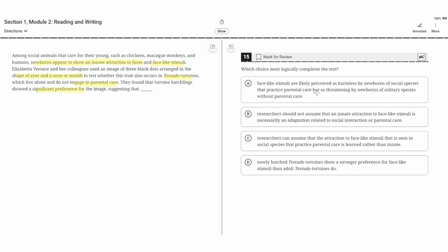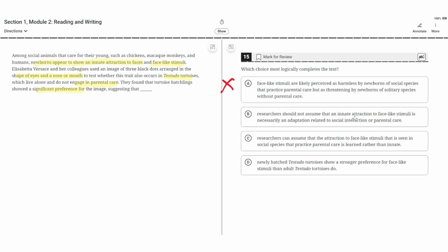So, choice A says, face-like stimuli are likely perceived as harmless by newborns of social species that practice parental care, but as threatening by newborns of solitary species without parental care. This is incorrect because of the testudo tortoise example, where testudo tortoises do not engage in parental care, but their hatchlings show a significant preference for the image of faces or face-like stimuli. Therefore, A is incorrect.